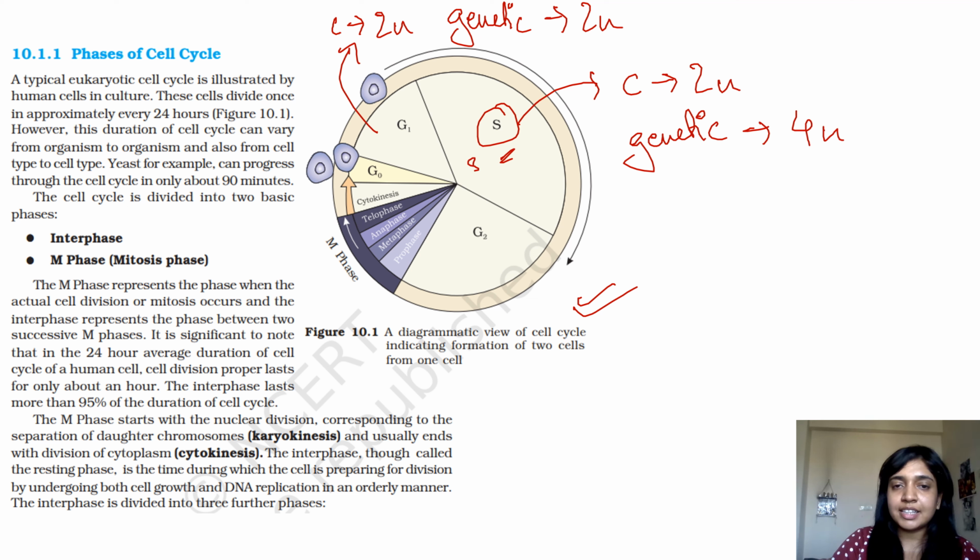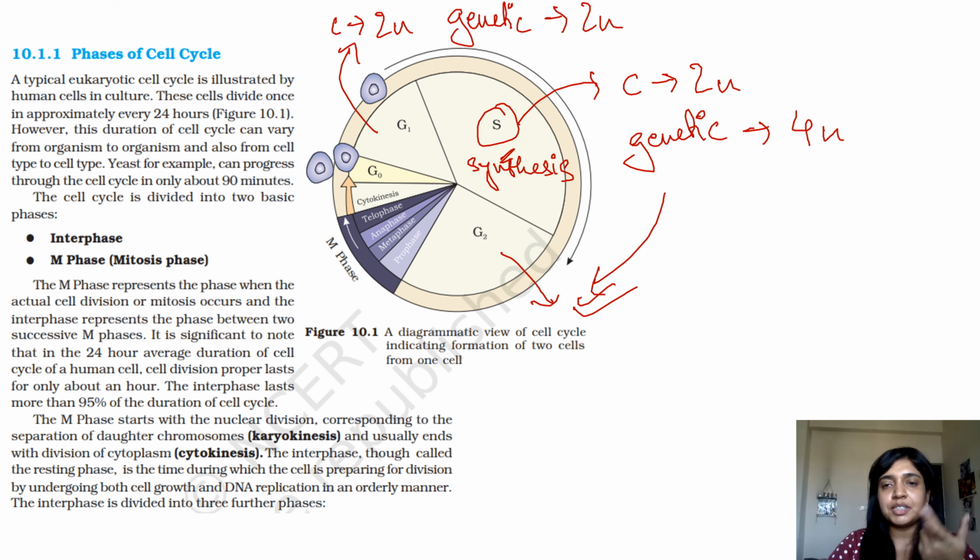Because it is synthesis, right? And in G2 also the same thing. It's the same number of chromosomes, the same amount of genetic material, that is 4n and 2n. Alright, and after that you have your mitosis phase, right? So if you can see, the majority of your cell cycle is taken up by S phase. So the synthesis phase takes the most amount of time.